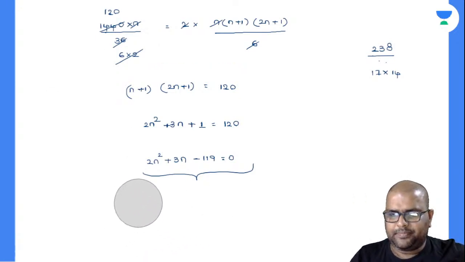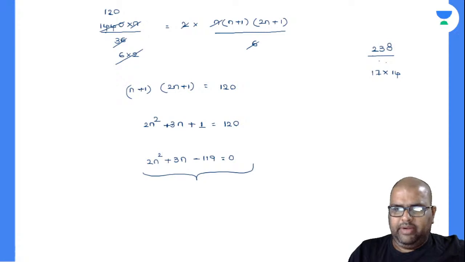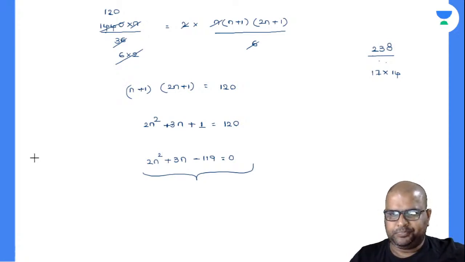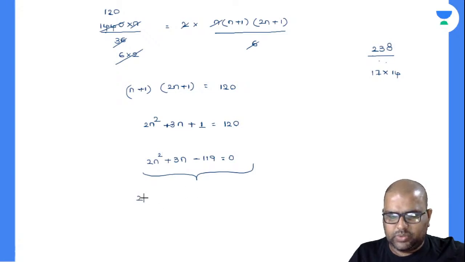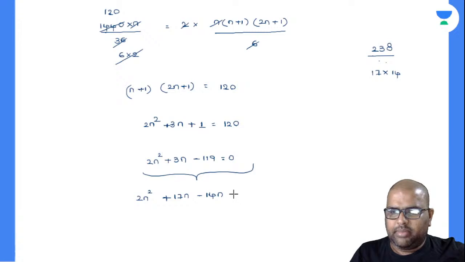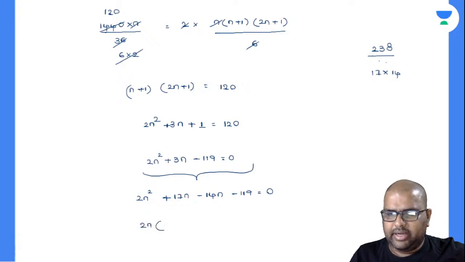Check it once. 17, 14. Once check it, and we are done correctly here. 2n square, this has to be plus now: plus 17n minus 14n minus 119 is equal to 0. Now this is correct. So I can take 2n as common, and n as common. n plus 17. Okay, I cannot take that.